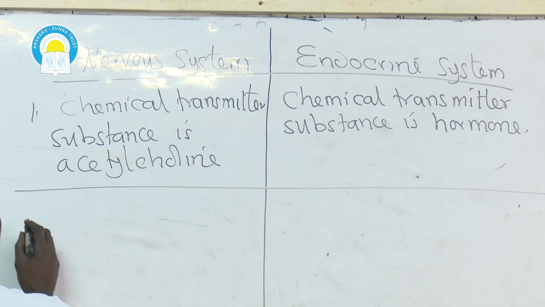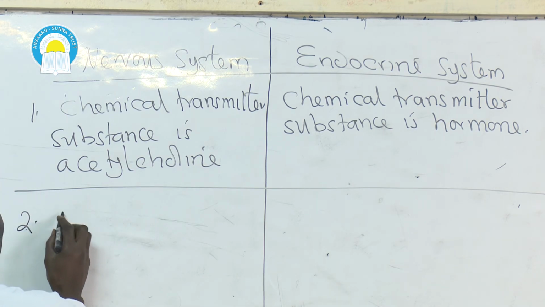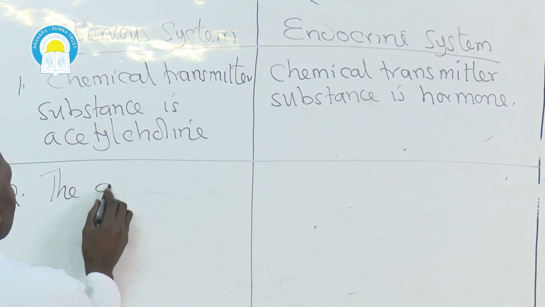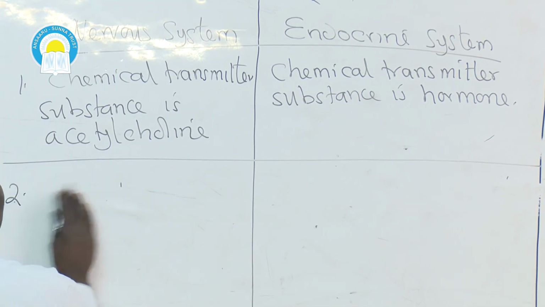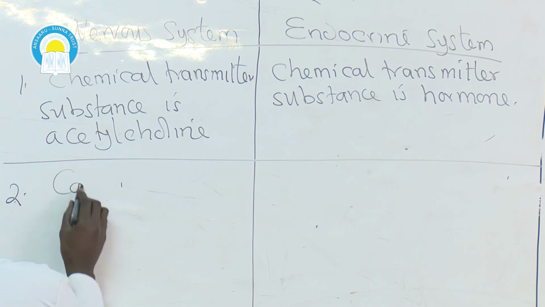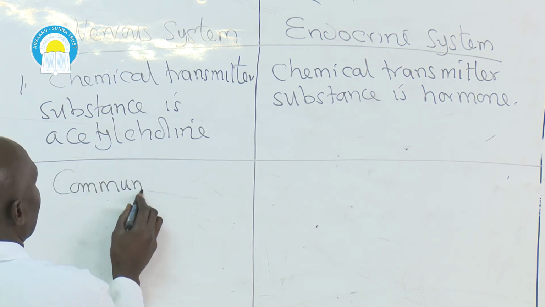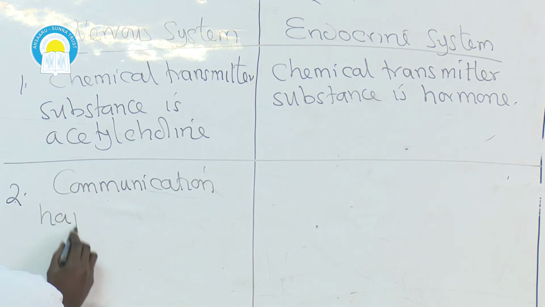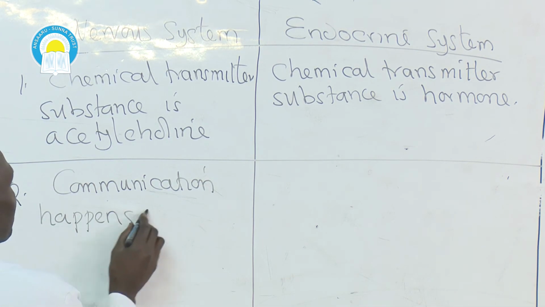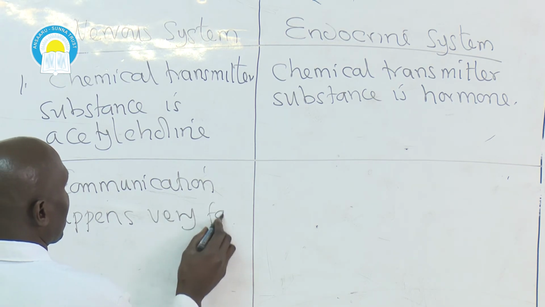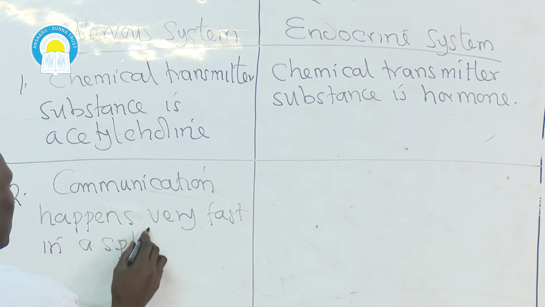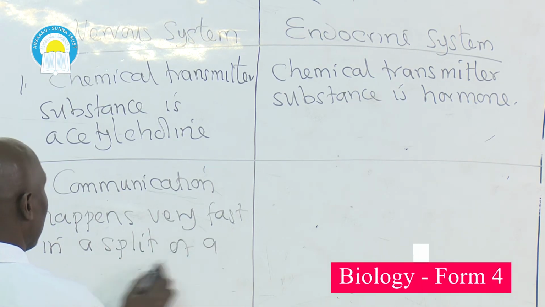Then two, in the nervous system communication happens very fast, in a split of a second.